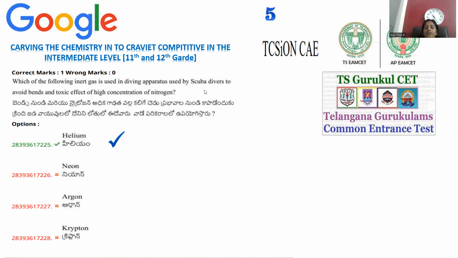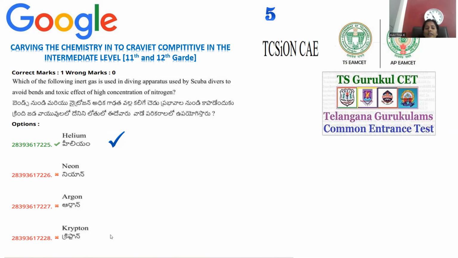Scuba divers are used to consuming air actually, but whenever they are diving very deeply inside the marine region, what happens? Because of high pressure, that air may mix with the blood, so it causes many adverse consequences. In order to avoid this, the use of an inert gas is required.